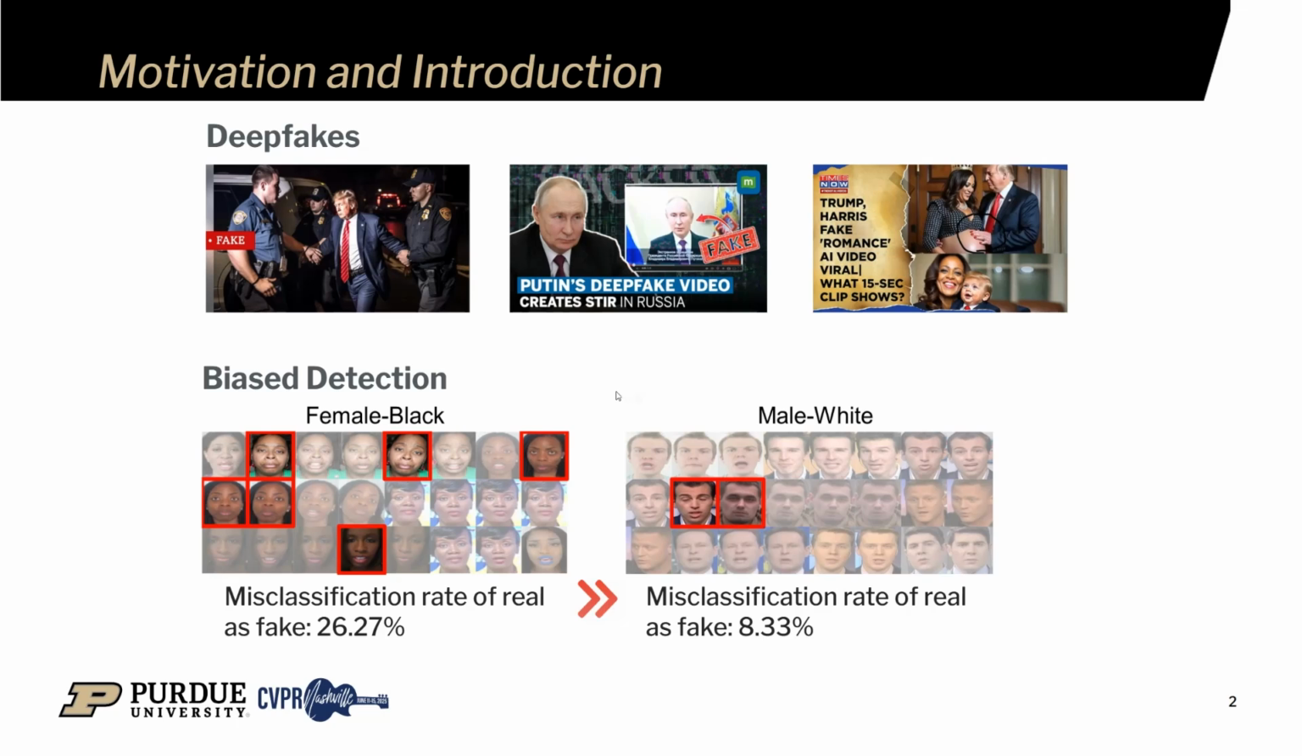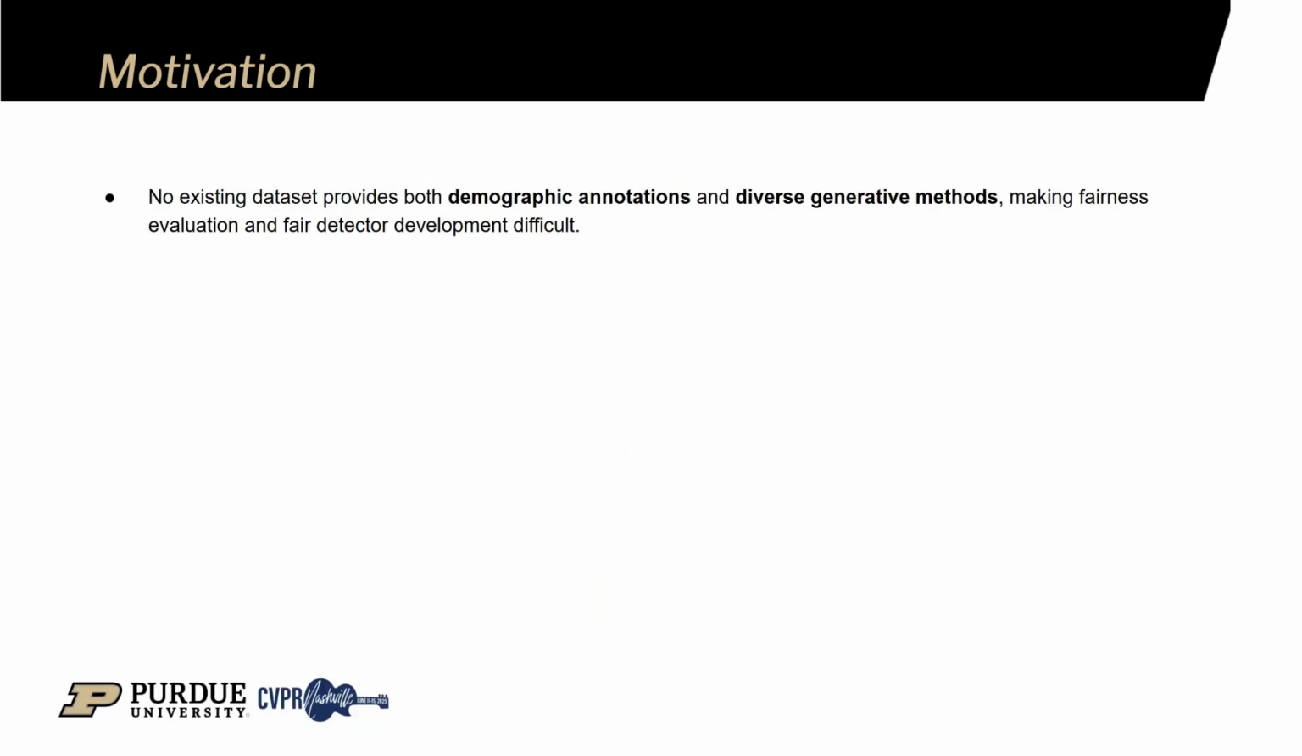However, face detectors often misclassify these images, especially unfairly across demographic groups. For example, the misclassification rate of real faces as fake can be over 26% for some groups, while only 8% for others. We need fair detectors to prevent deepfake misclassifications that can manipulate public opinion and undermine trust in detection systems. Yet, developing fair detectors is difficult because existing datasets either lack demographic labels or diversity in generation methods.